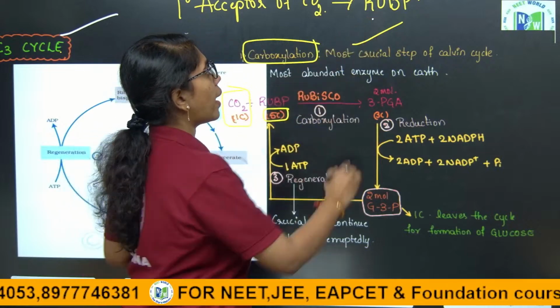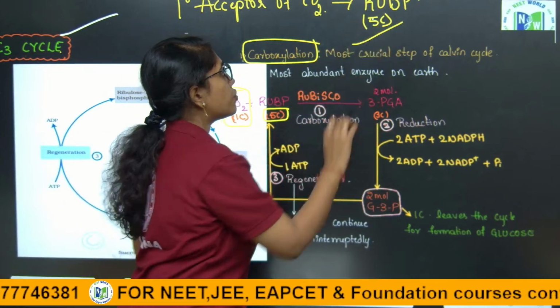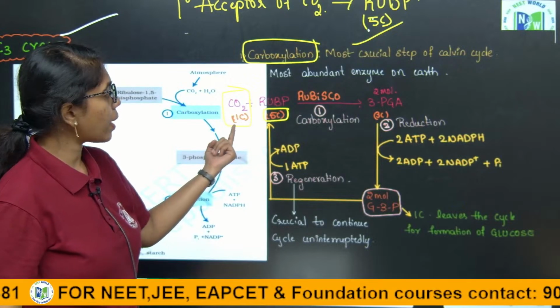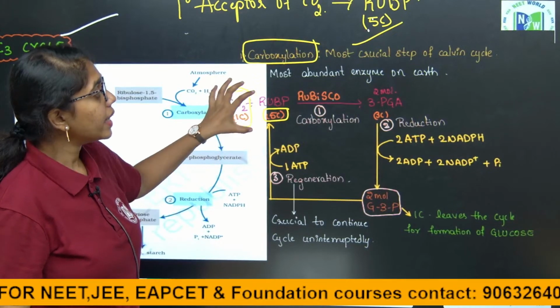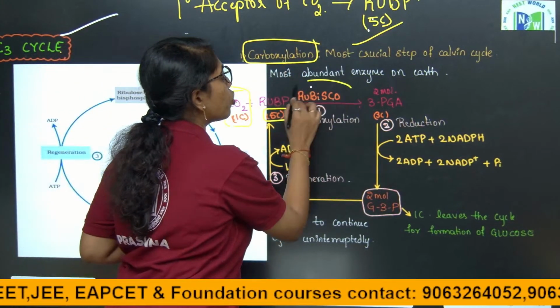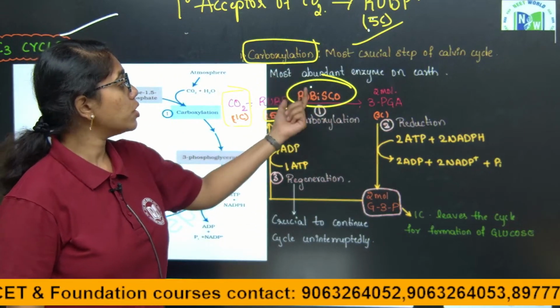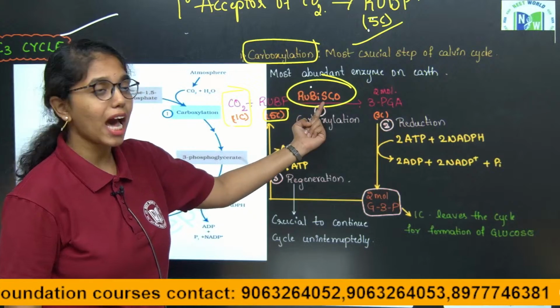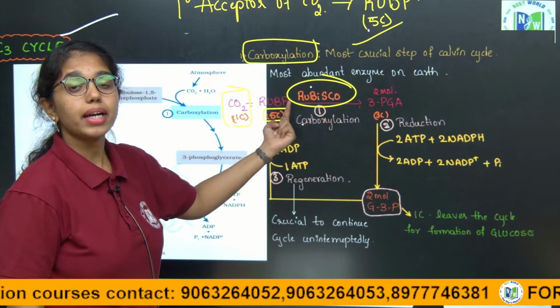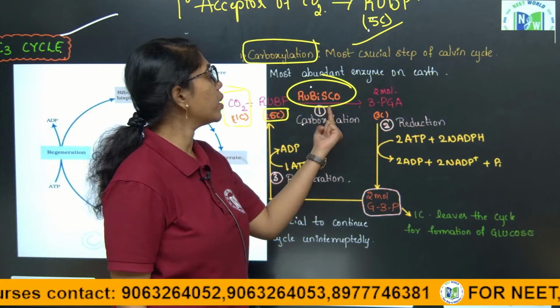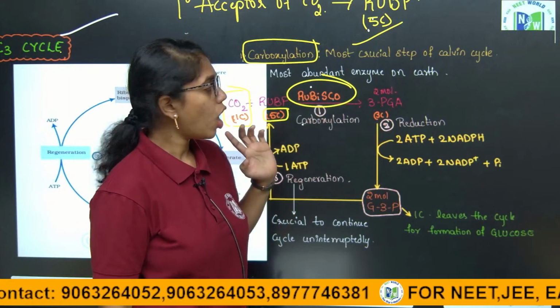This 5 carbon compound combines with 1 carbon of carbon dioxide in the presence of the enzyme Rubisco, the world's most abundant enzyme, ribulose bisphosphate carboxylase oxygenase, which has equal potential to bind with carbon dioxide and oxygen.